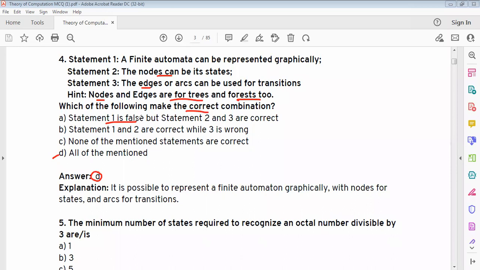Statement 1 is false, but statements 2 and 3 are correct. Statements 1 and 2 are correct, while 3 is wrong. None of the mentioned statements are correct. It is possible to represent a finite automaton graphically with nodes for states and arcs for transitions.